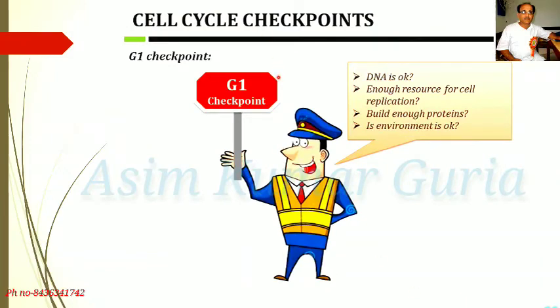G1 checkpoint: DNA is okay, enough resources for cell replication, enough proteins built, environment is okay.